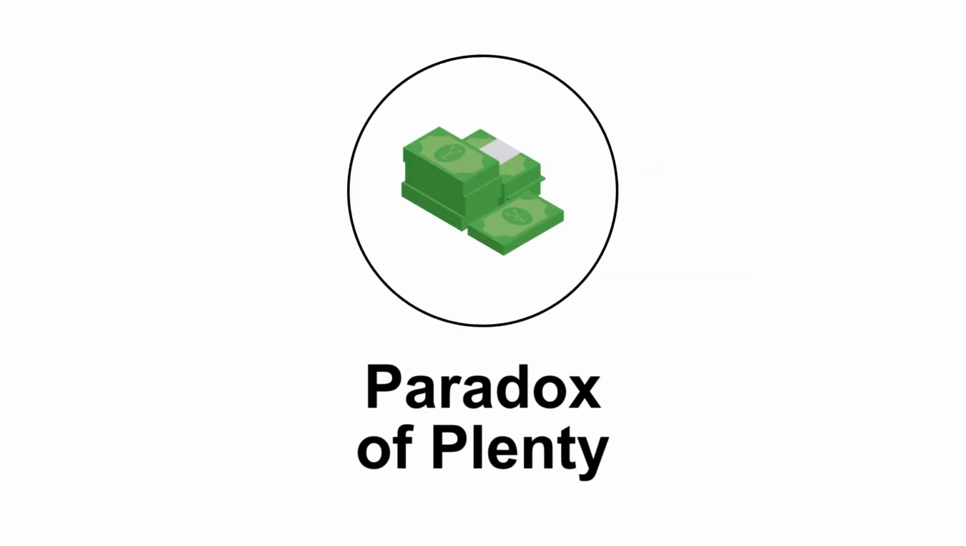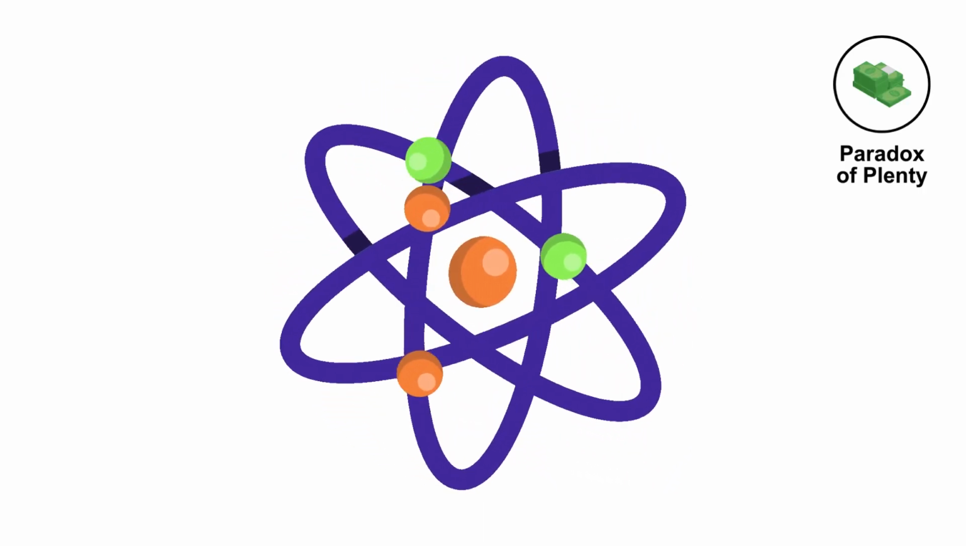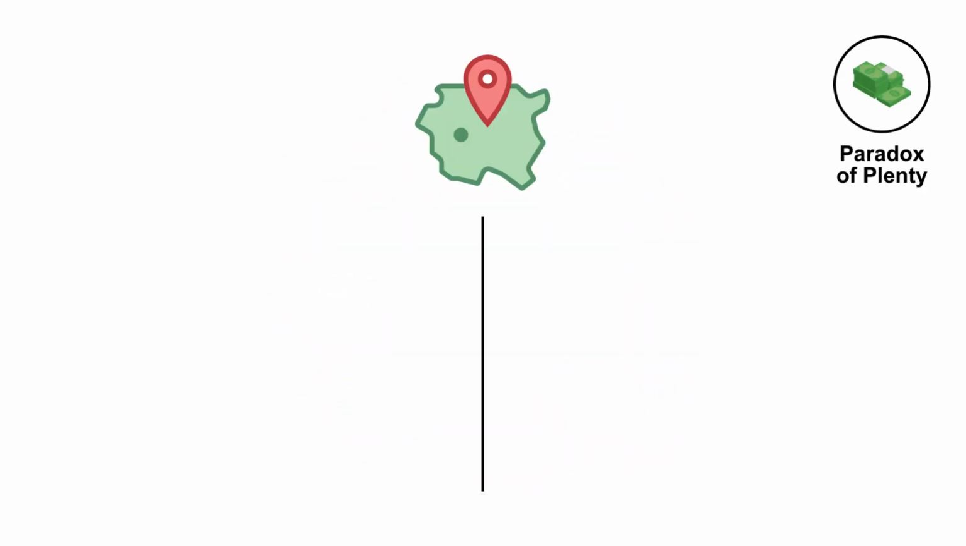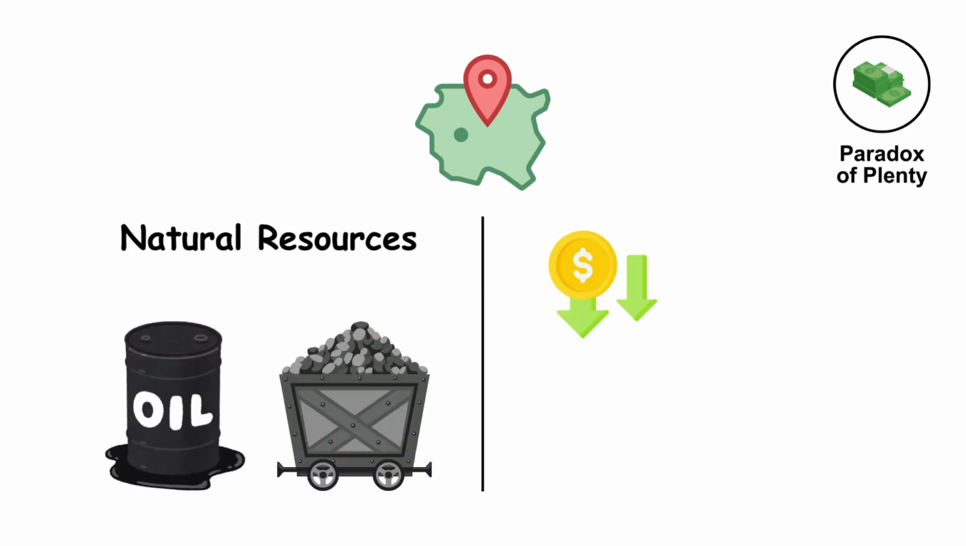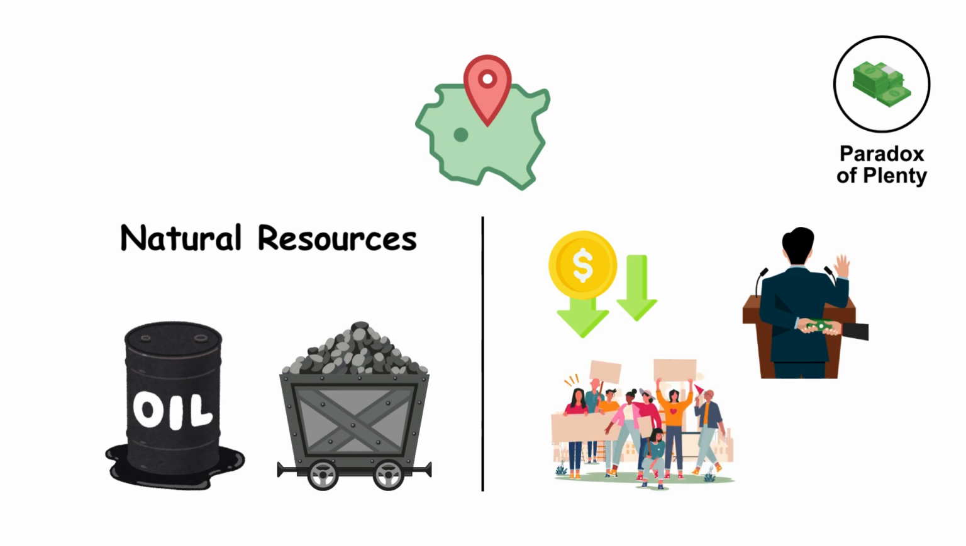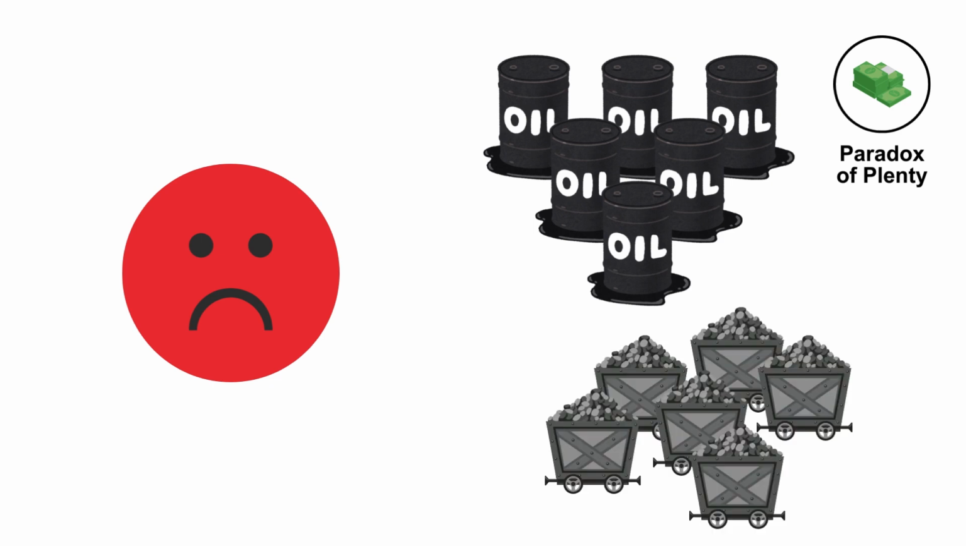The paradox of plenty. This paradox refers to the phenomenon where countries rich in natural resources, such as oil or minerals, often experience slower economic growth, higher levels of corruption, and greater social unrest compared to countries with fewer natural resources. The paradox lies in the unexpected negative consequences of abundant resources.